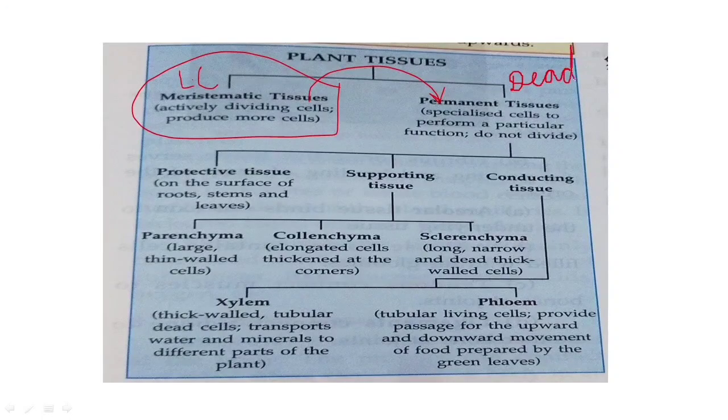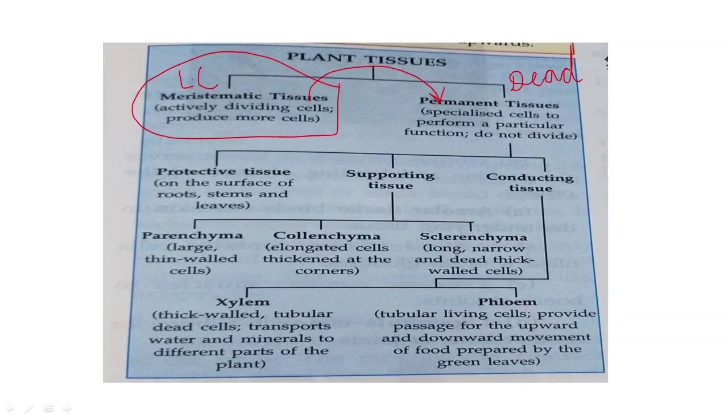So most of the tissues of the plant are dead. Why are we calling them dead? Because some of them don't have a nucleus, and the nucleus is called the brain of the cell. No nucleus, no DNA, RNA, no life, isn't it? That is why. So we will deal with that in a later part of the chapter, children. For now we got meristematic tissue and permanent tissue.